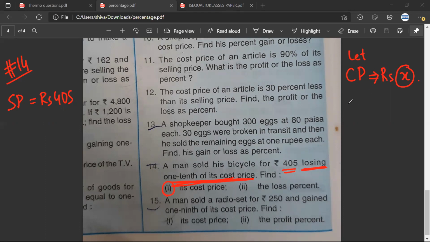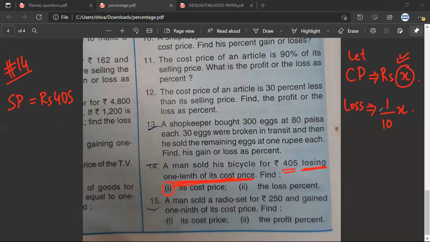So what would be the loss? So 40.5. Beta, if I have assumed the cost price to be X, then the loss would be 1/10 of the cost price. So it would be 1 by 10x. Have we understood this or not? Or is it difficult?